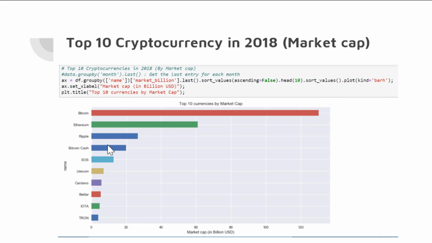The next level is market cap billion USD, and then title is top 10 currency by market cap. So first Bitcoin, the second top is Ethereum, and Ripple, Bitcoin Cash, and EOS.